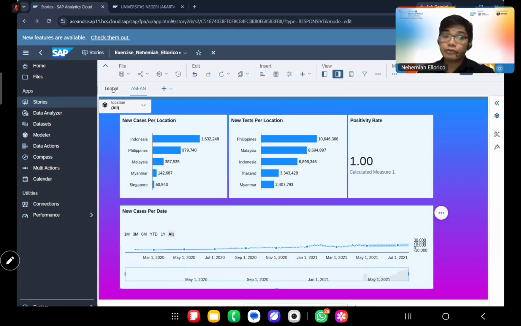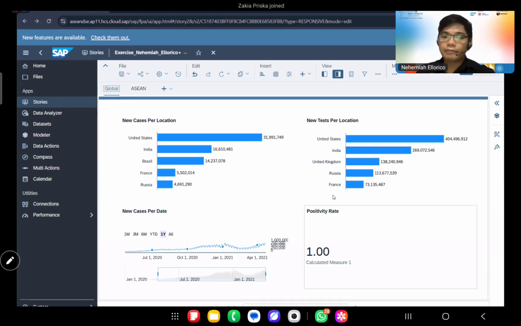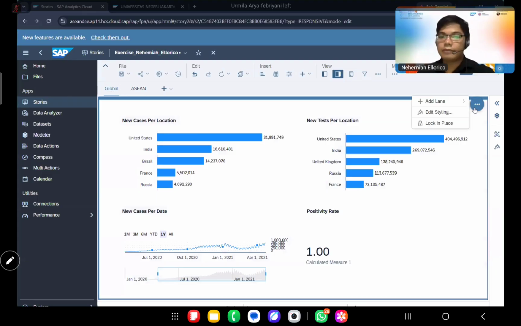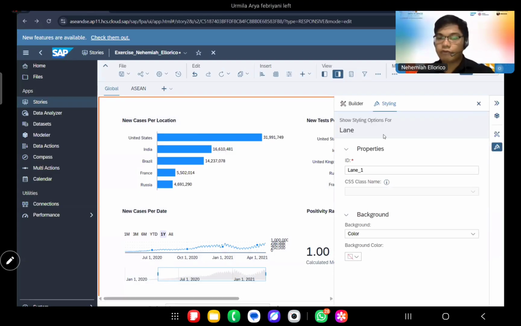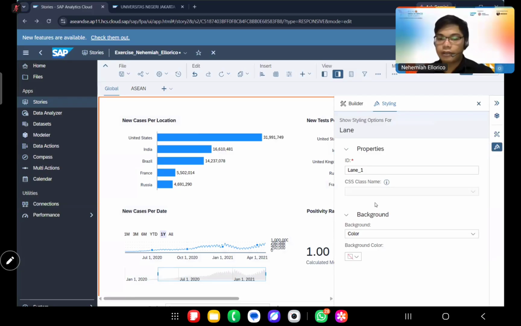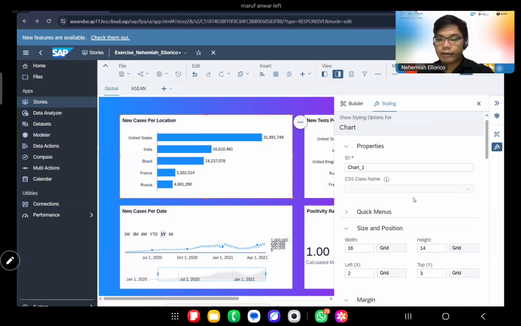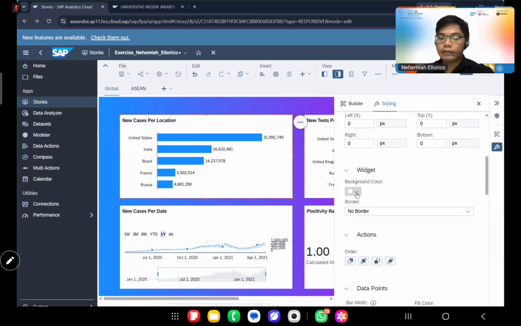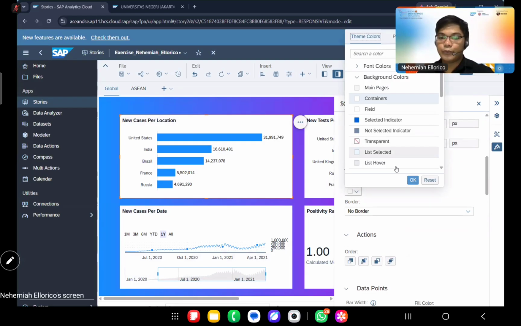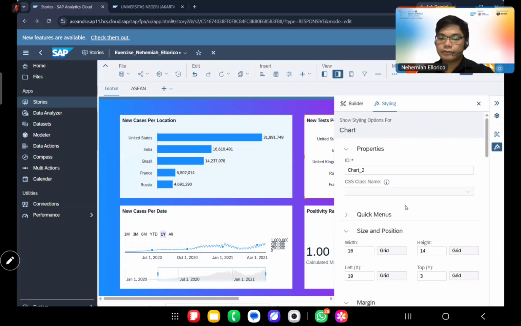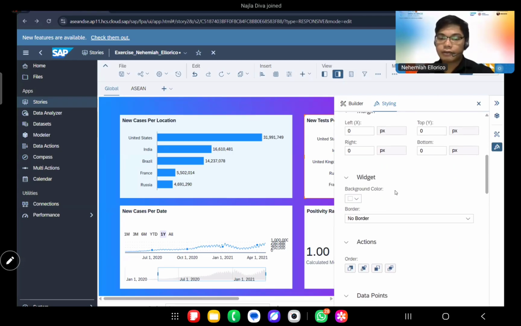We can also do that for the first chart that we made for global. Let me just repeat what we've done for global. Background color is gradient, and then we would want to change the background colors for the widgets. We will make it blue. This one also widget.